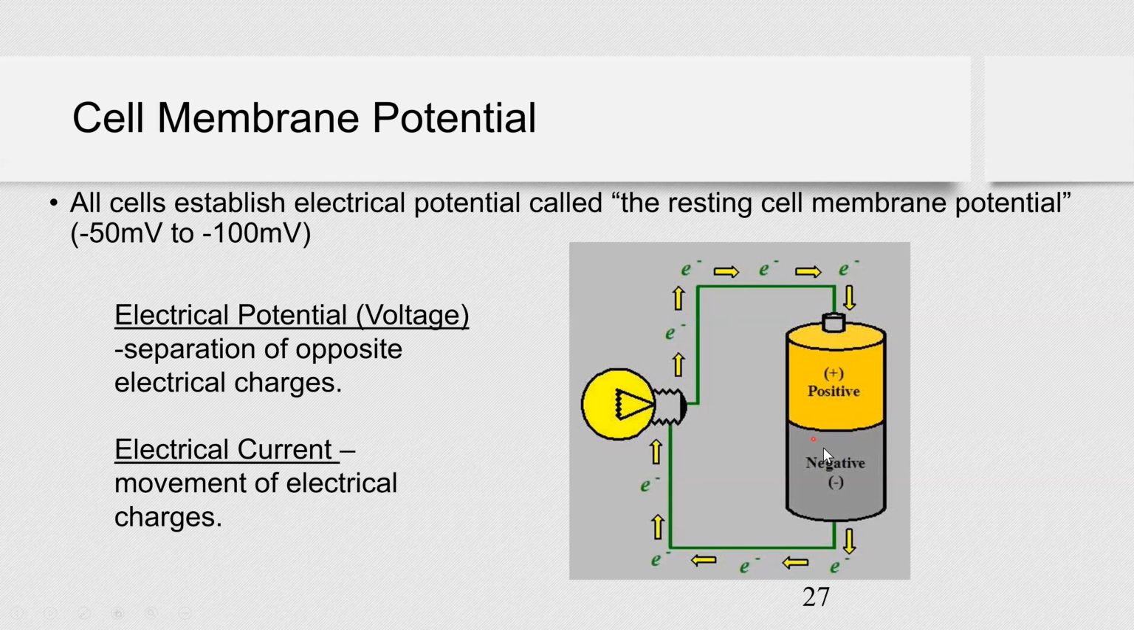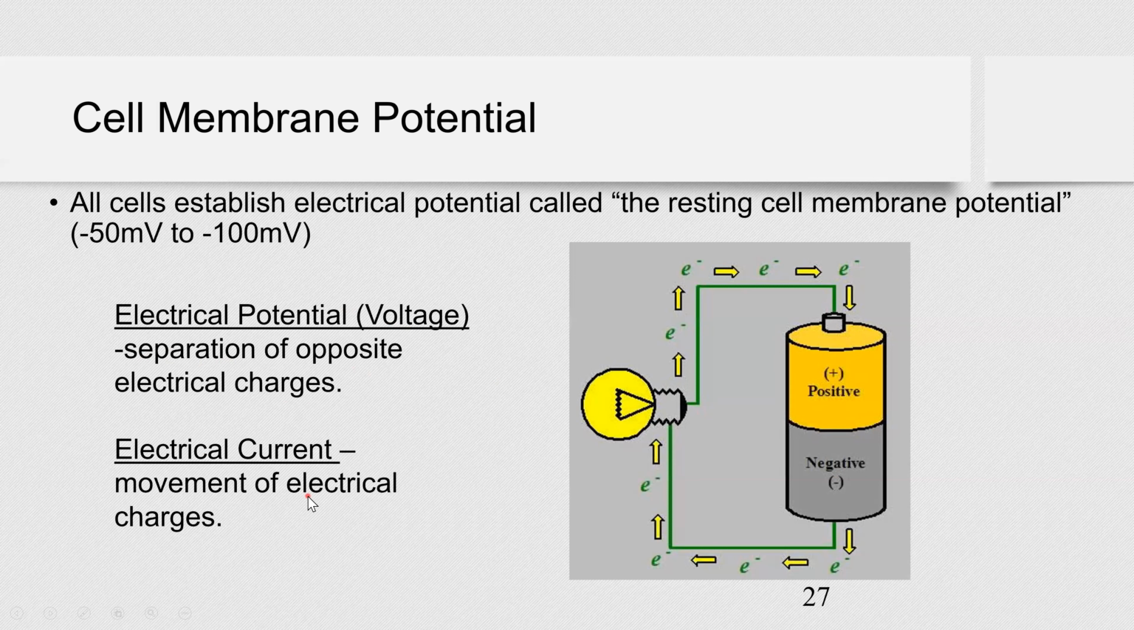So batteries store this potential energy that we call voltage. And voltage is separation of opposite electrical charges. So on a battery, you have a positive end, negative end. So the charges are separated. And when you connect these negative and positive ends, you will get electrical current.